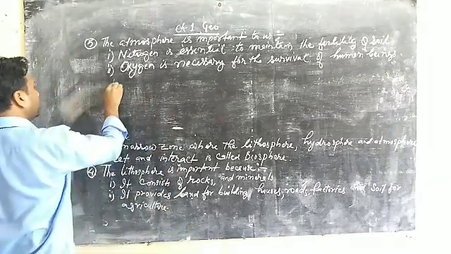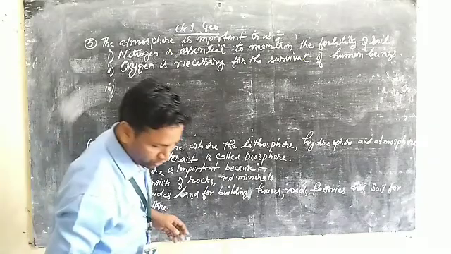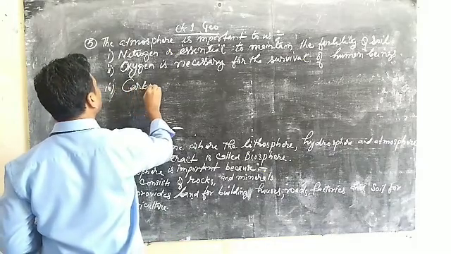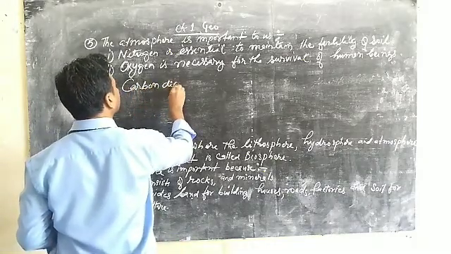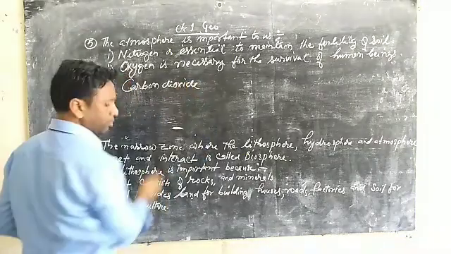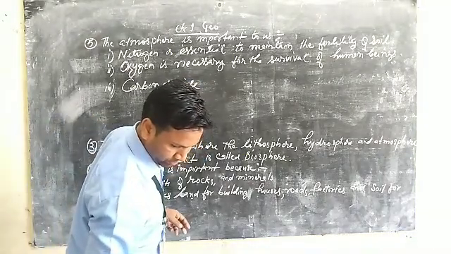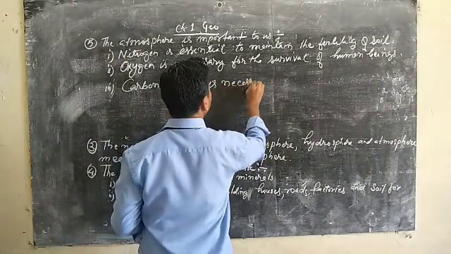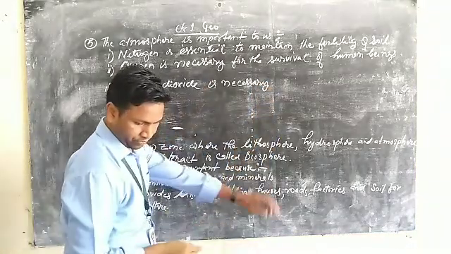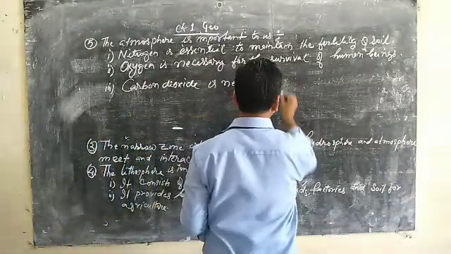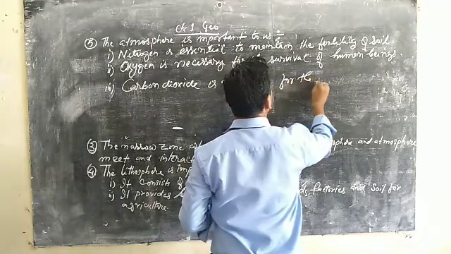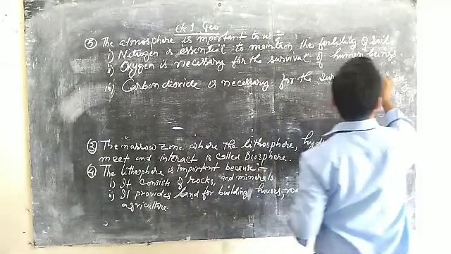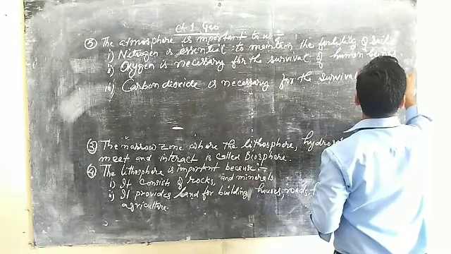Number 3 points here. Carbon dioxide is necessary for the survival of plants.